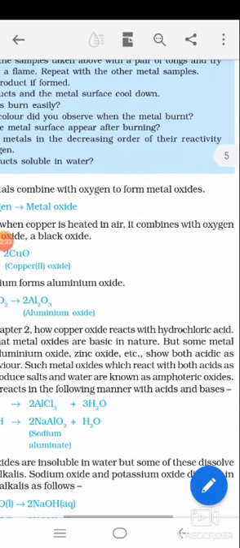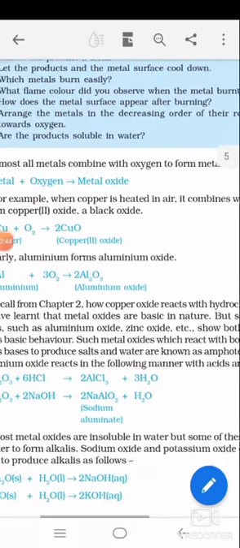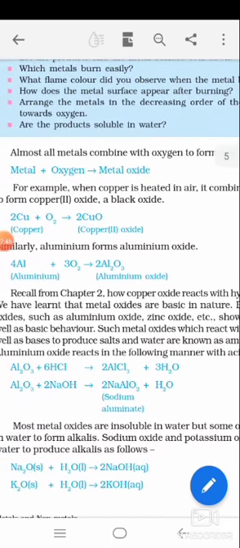Amphoteric oxides are metal oxides which show both acidic and basic characters. Suppose the metal oxide is basic, then it will react with an acid to give a neutral compound.